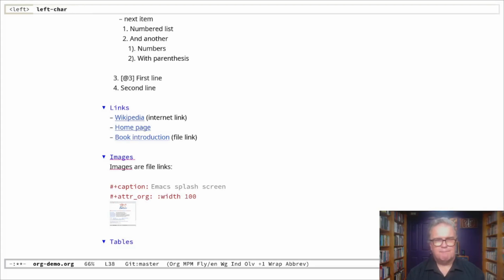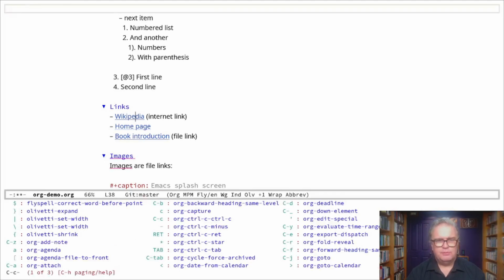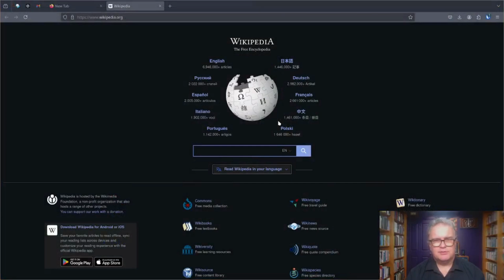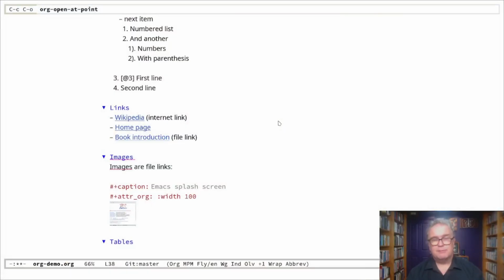Now, you can also open those links. So Control-C, Control-O opens the link, and it will open it in your relevant browser. So that's your default browser in your system. You can also read websites within Emacs, but that's something for another video.